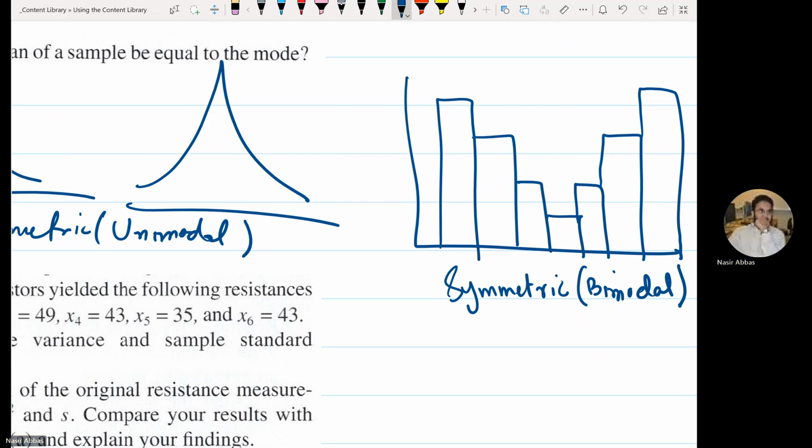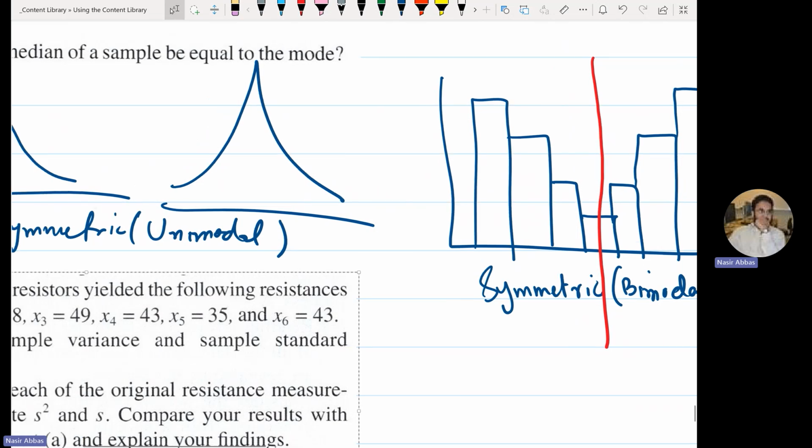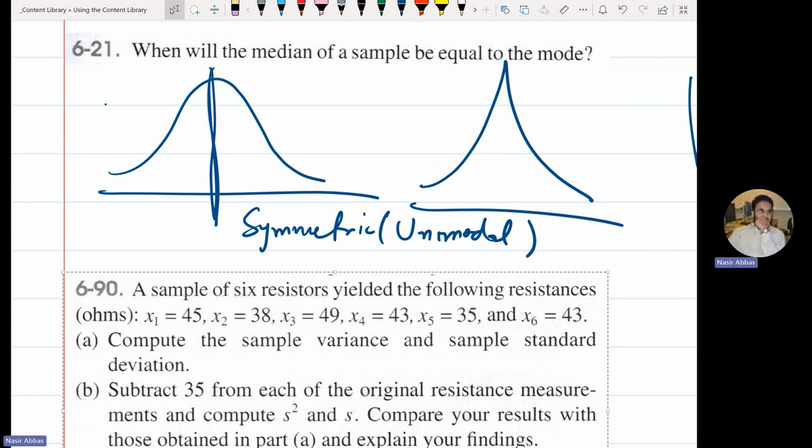It's symmetric. I did not say skewed. Draw a line in the middle and see whether the left side of the line is a mirror image of the right side. If yes, symmetric. Here on OneNote, whatever I'm writing is there. Can you see it? I think it will be updated immediately within a few seconds.